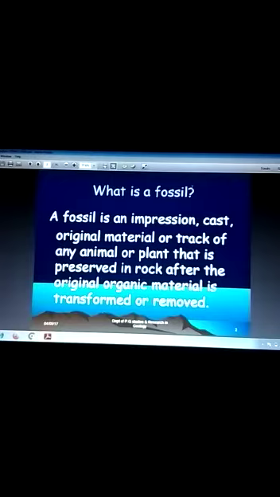A fossil is an impression, cast, original material or track of any animal or plant that is preserved in rock after the original organic material is transformed or removed. It is called a fossil.